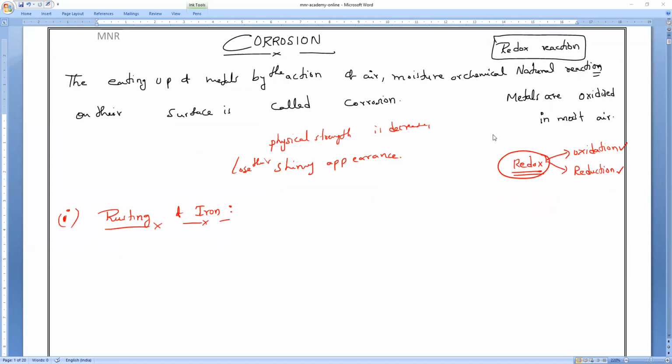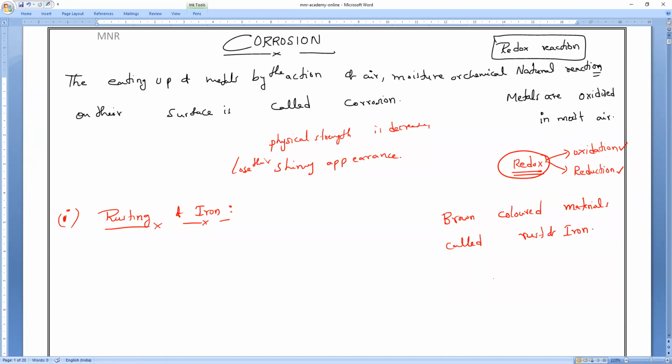When iron comes in contact with moist air, a brown color substance forms. What is that brown color substance? Everybody, the rust of iron. Am I right? Please respond.